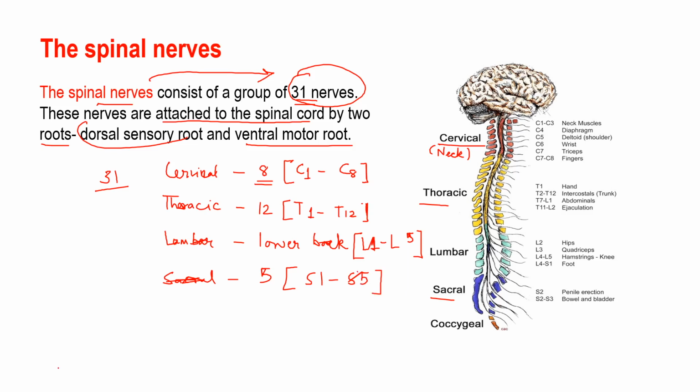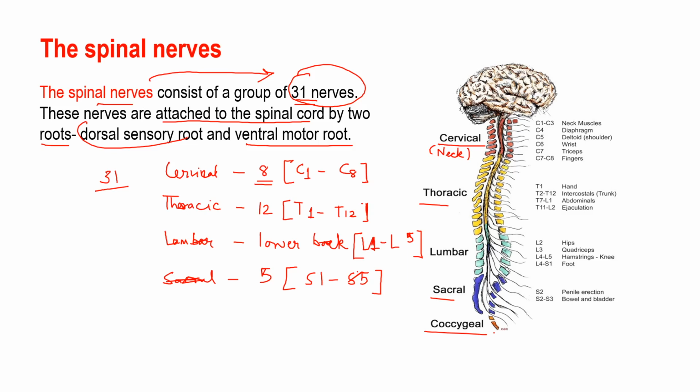Clear? And the last one is the coccygeal nerve, and this is only one in number. Coccygeal means the tailbone. There is one nerve that emerges from the coccygeal bone. Clear? So there are a total of 31 nerves, which are the spinal nerves.